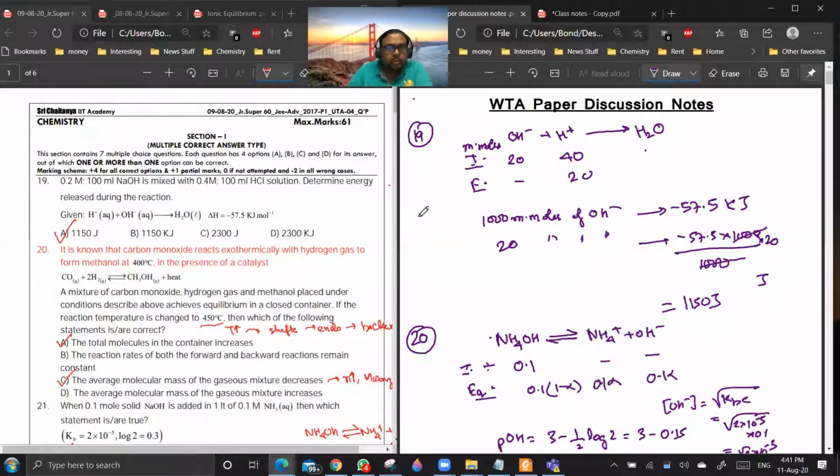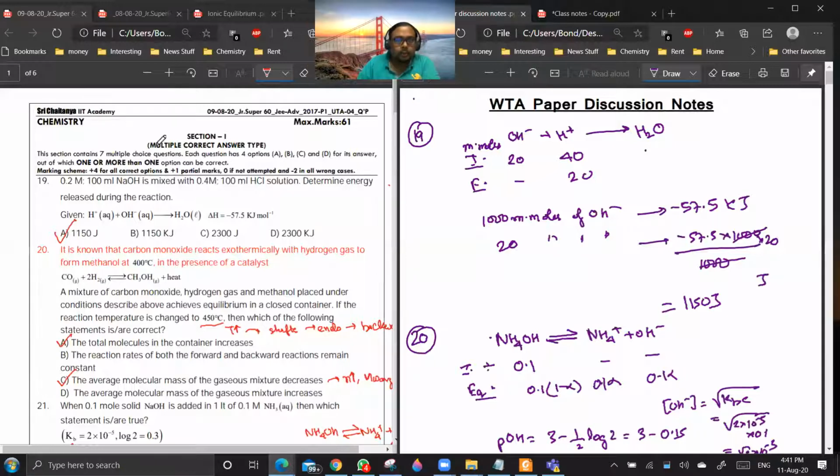So let us begin with this paper discussion. Good evening, students. So my name is Sachin Prakash, and today we will be discussing the paper discussion WTA UTA4. So this is an advanced paper which contains questions on chemical equilibrium, thermochemistry, and ionic equilibrium up to hydrolysis. Okay. So let us start the paper discussion now.